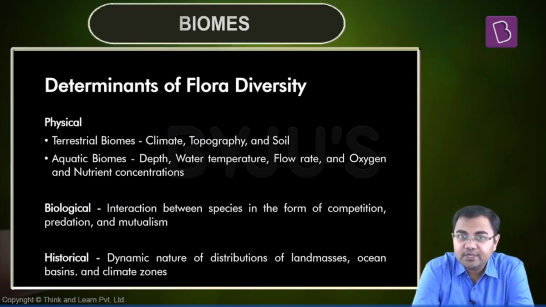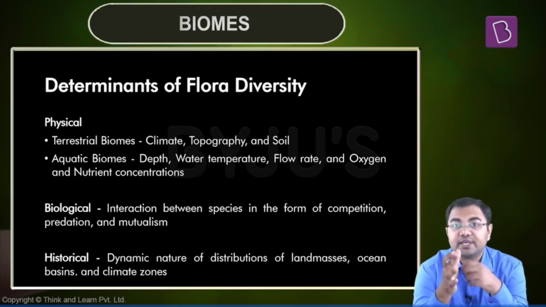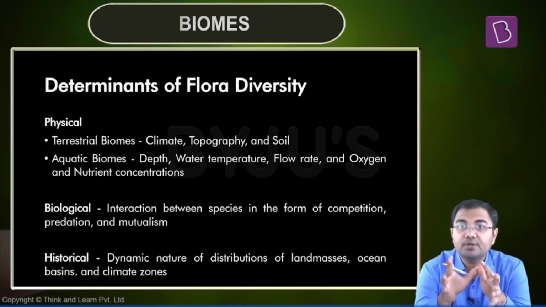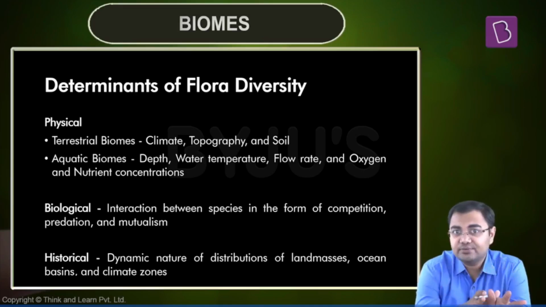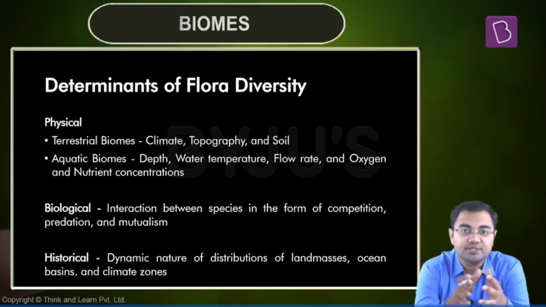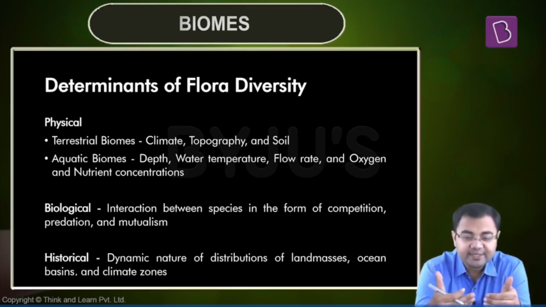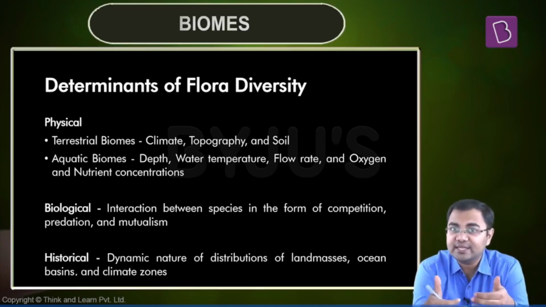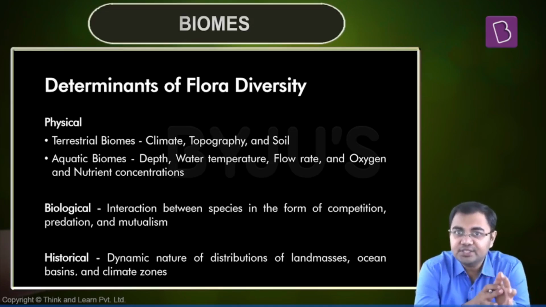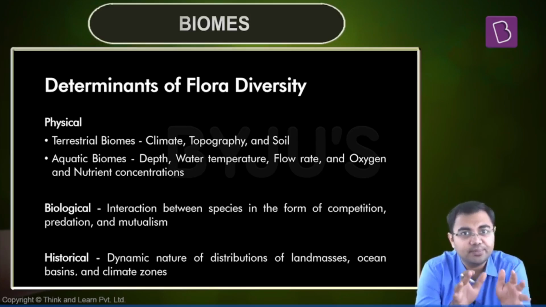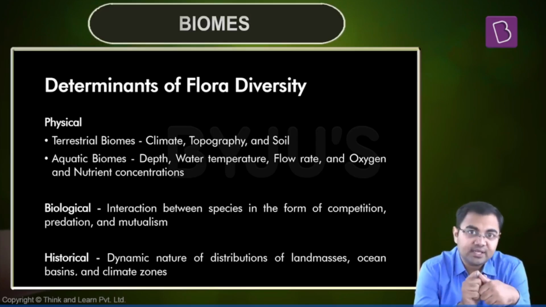Now the next thing that we need to understand are the various determinants which help us understand what kind of flora will be found according to the regions we are in. So the first thing that we know, which we have established, is about the climatic conditions. That according to the various climatic conditions, you will see that the characteristics of the flora and the fauna that is found in a given region will change. And for similar climatic conditions, you will find that the flora for that particular condition is similar, right? But there are other factors as well.